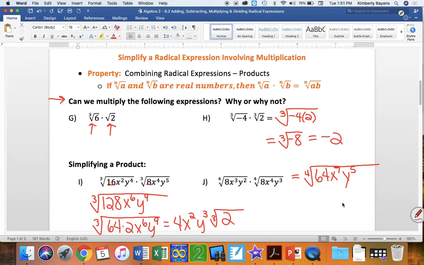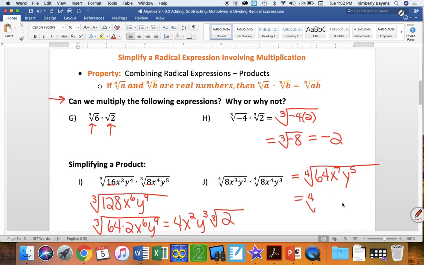So we have to think, is there anything that is a perfect fourth power? I think 4 times 4 times 4 is 64. And then 2 times 2 times 2 times 2 is just 16. So I can't think of anything, 64 is not a perfect fourth power. However, 16 goes into 64 4 times.